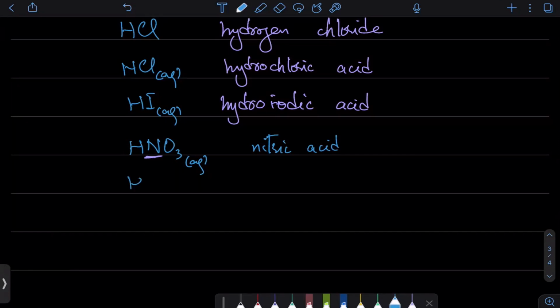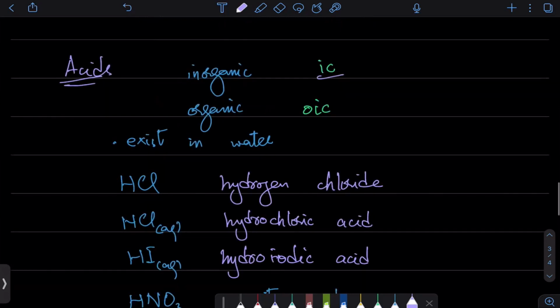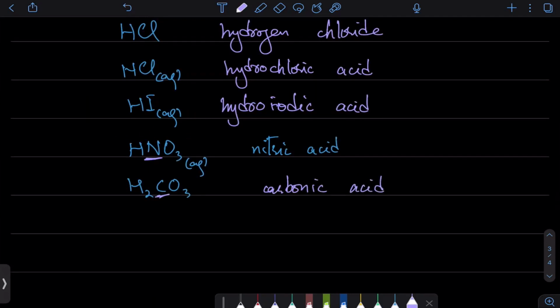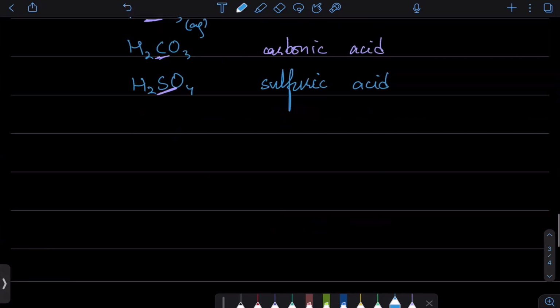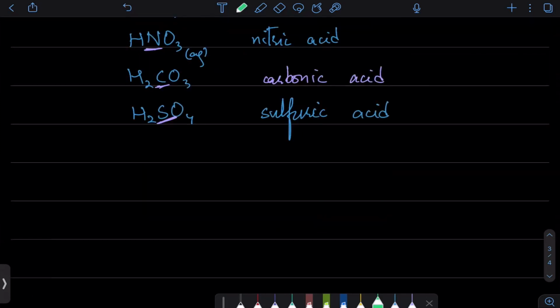Similarly, अगर मेरे पास H2CO3 होगा, aqueous, so I will simply name this. This is carbon, and because it's acid, so ic, so carbonic acid. This is present in fizzy drinks. Similarly, आपके पास H2SO4 है, so this is going to be just the S, so sulfuric acid. This is used in batteries, and this is something that you need to know about. कि ये fizzy drinks में होता है या O levels IGCSE में चाहिए. And this one is in batteries, car batteries हो गई, उनमें होता है.